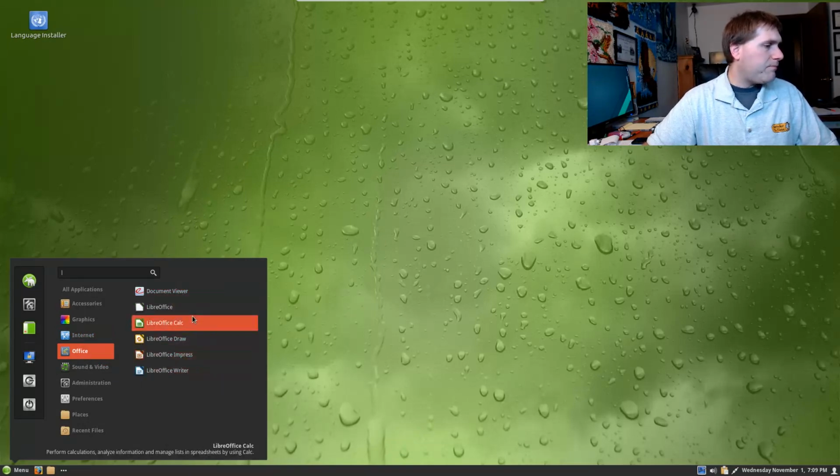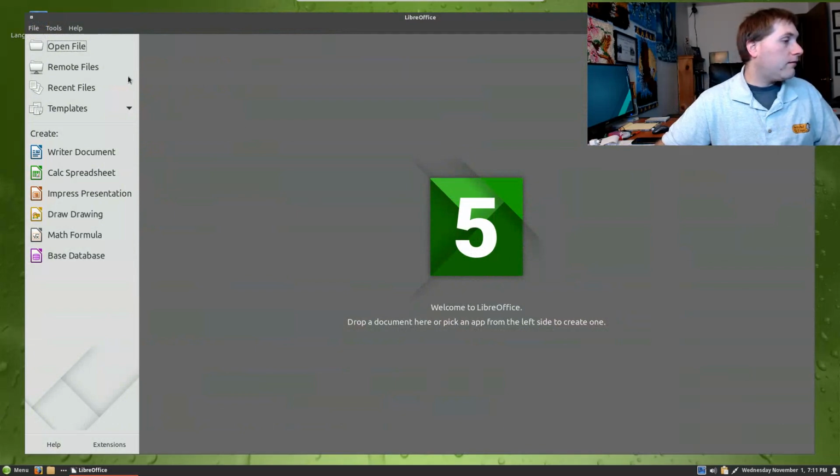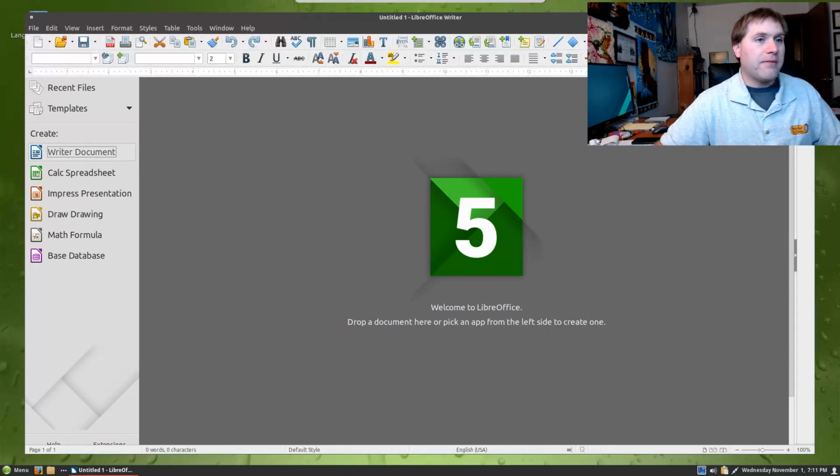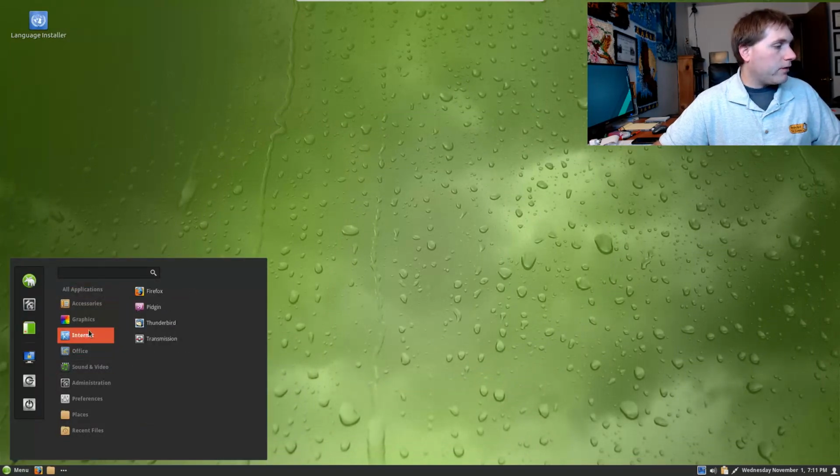I don't see the base installed. Let me load this up and see if LibreOffice Base is installed. All right, so looks like, do we have database installed? I didn't see it in there, so I'm guessing maybe we don't. Yeah, it looks like our database application is not installed, so that's all right. If you need that, you can install that.